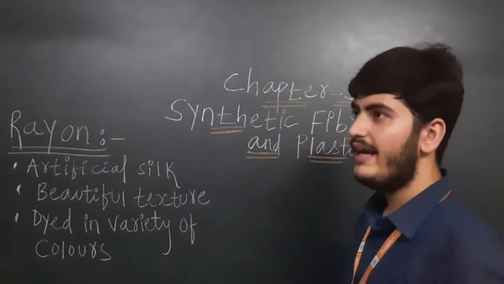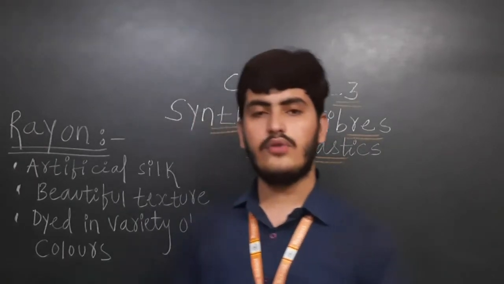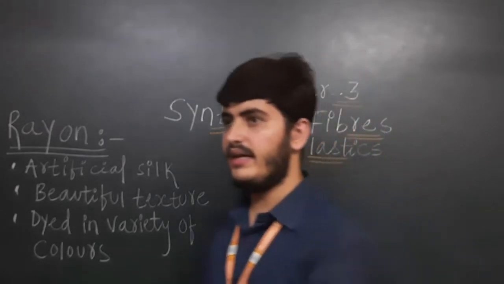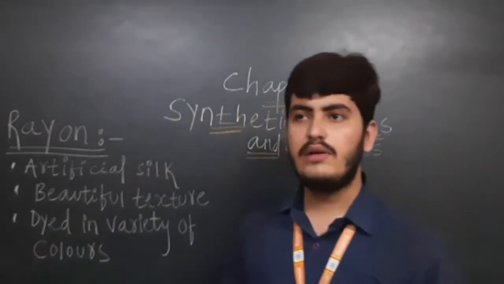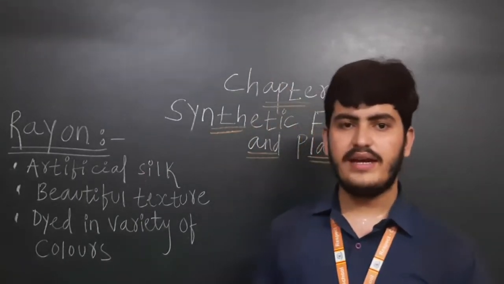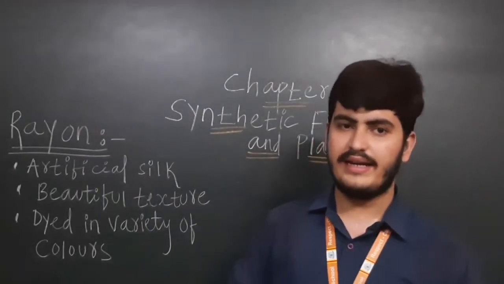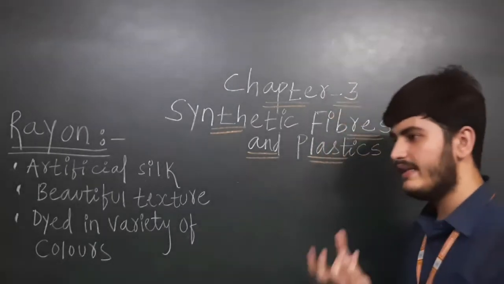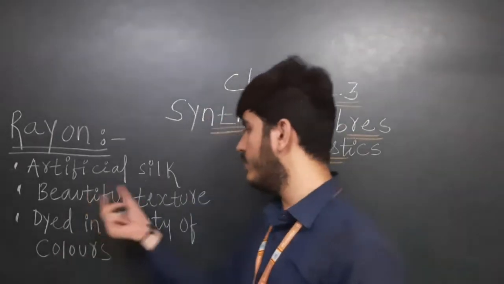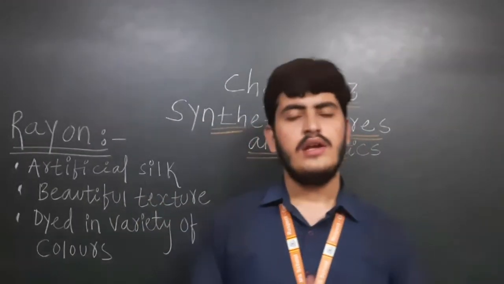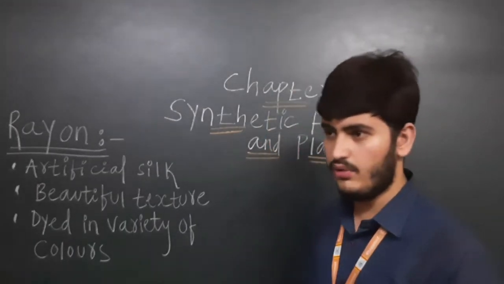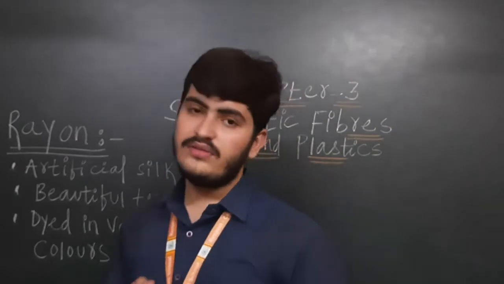You know that we get silk from the silkworm, and it was discovered in China. But you know silk is very costly, much costlier than the other kinds of fibers which are present. It has a very beautiful texture, and we all like silk clothes very much. Silk clothes look very nice to everyone. But it was very costly.